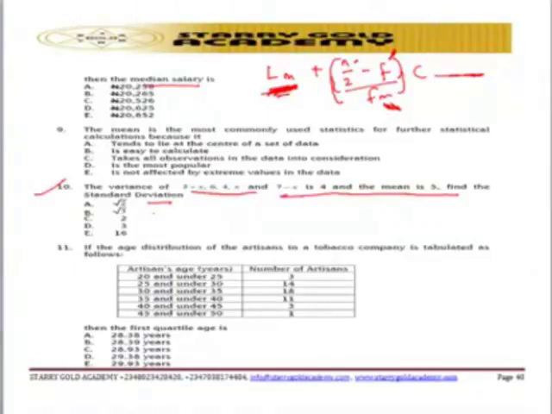So let's look at question number 11. If the age distribution of the artisans in a tobacco company is tabulated as follows, then find the first quartile. That's another question on quartile deviation. So go and note this is on quartile deviation. So before you can solve this kind of question, number 12 is also centered on, let me see.